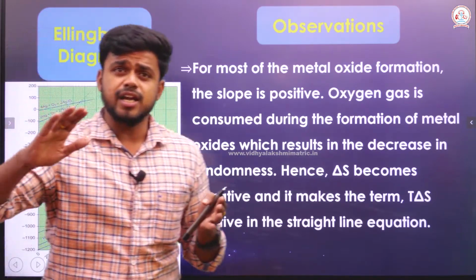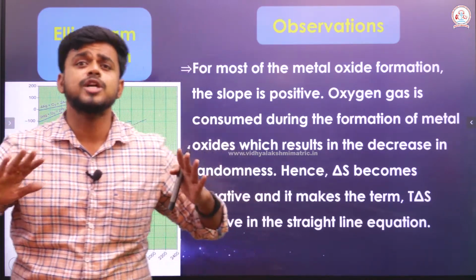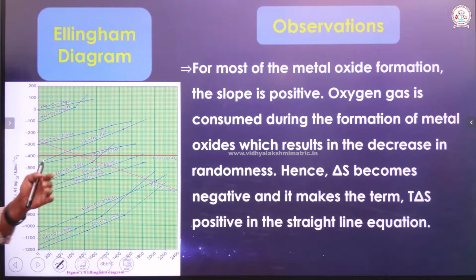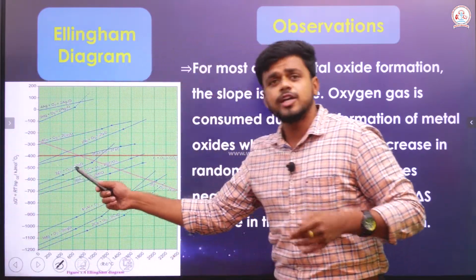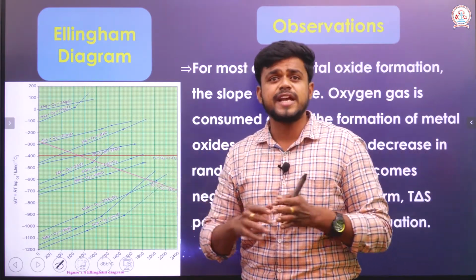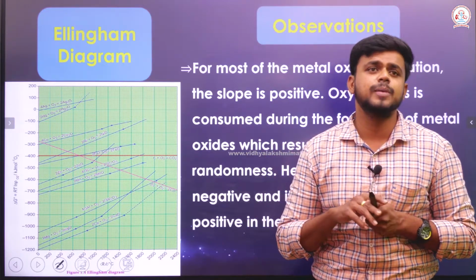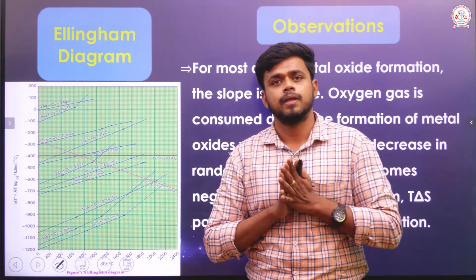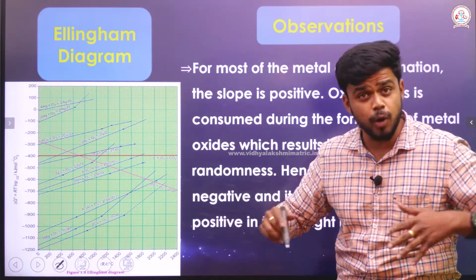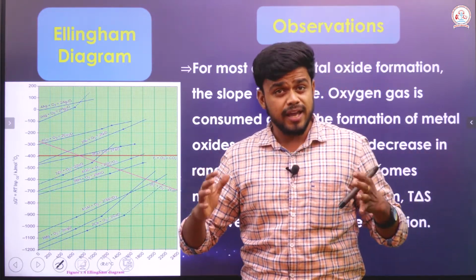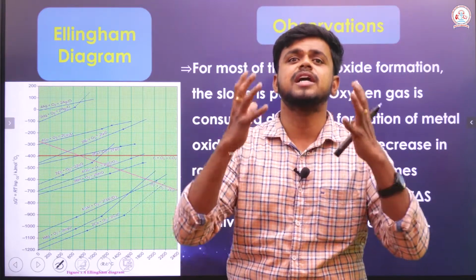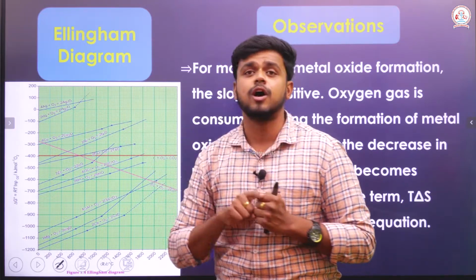every graph is a straight line for the formation of various metal oxides. For most of the metal oxides that are formed, you are able to get a straight line. Right. And if you take the slope of the straight line, you will be getting a positive slope there. If you are getting a positive slope, the point he is trying to make is that the oxygen which exists as an ideal gas is being consumed by the metal for the formation of a metal oxide.